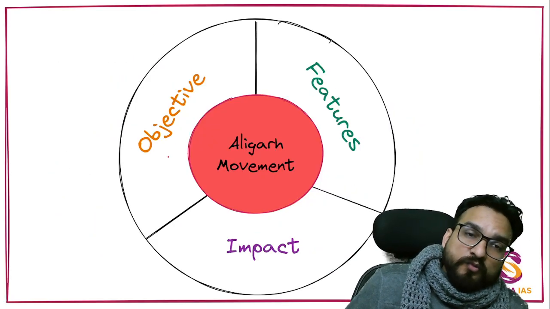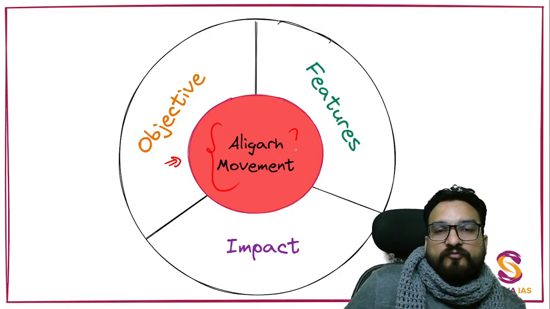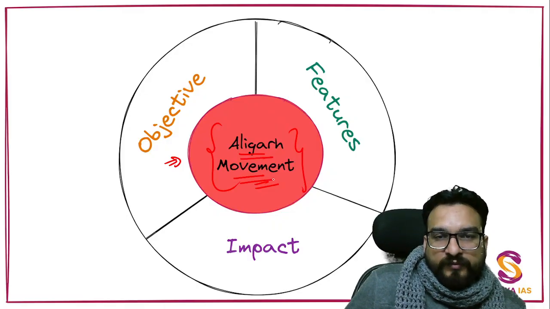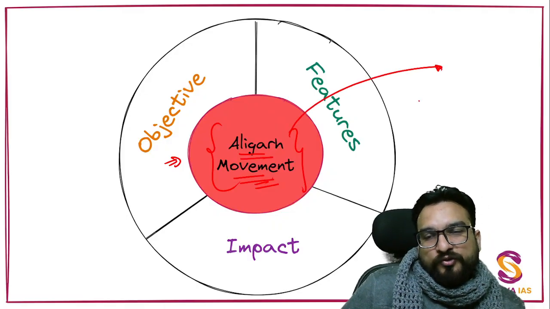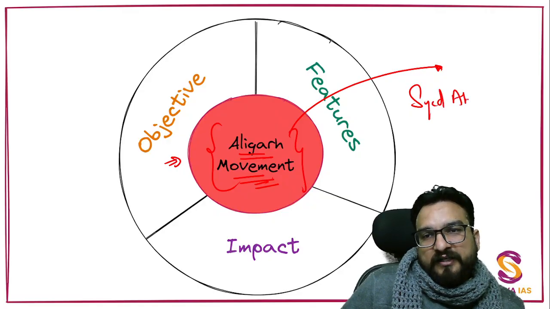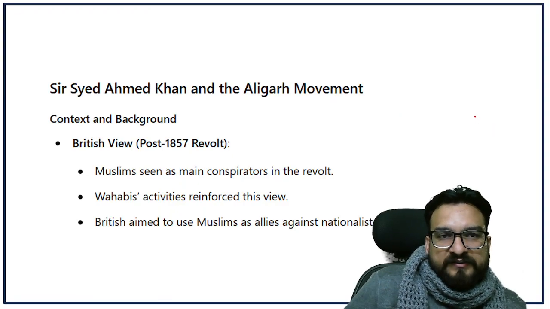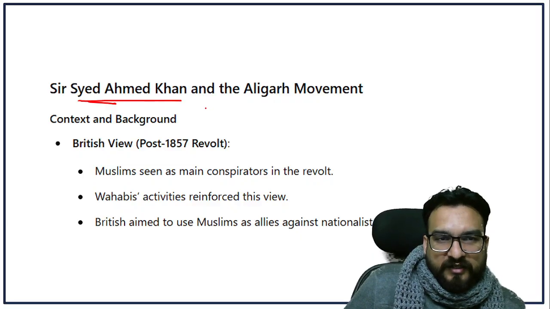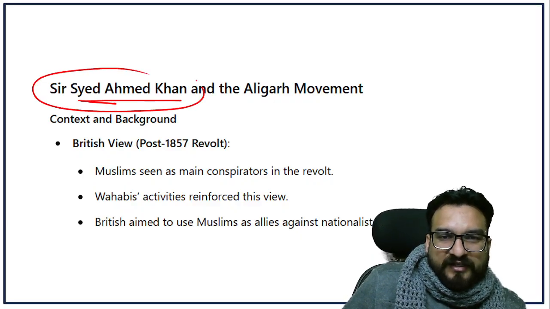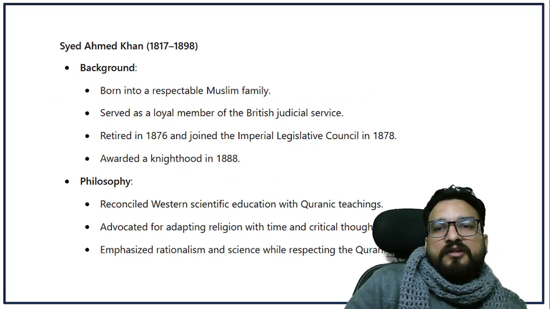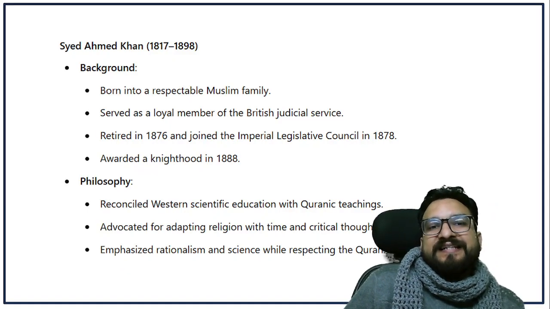Then the most important movement at this point for Muslim revivalism was the Aligarh movement. The leader associated with it is Sayyid Ahmad Khan. Sir is also a title given to him by the Britishers. Over here, he is Sir Sayyid Ahmad Khan, and you will see him advocating for improvement in the Islamic practice or religion.